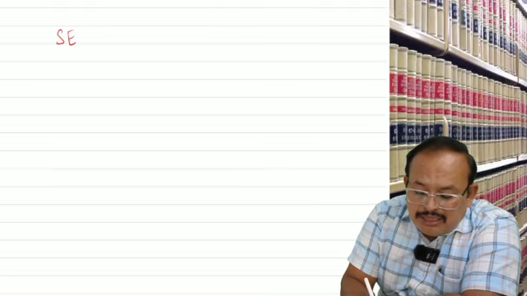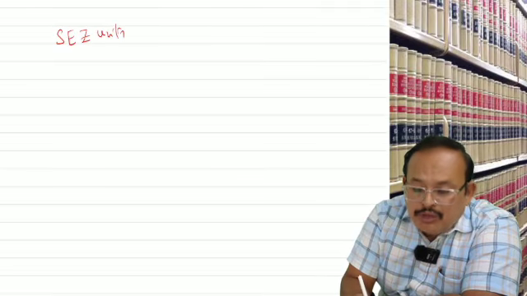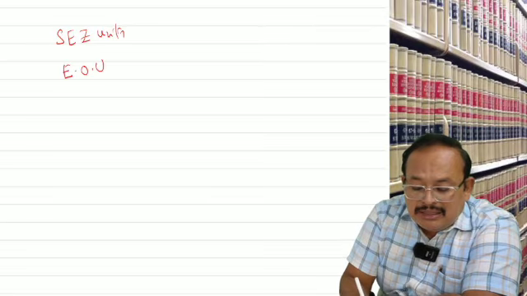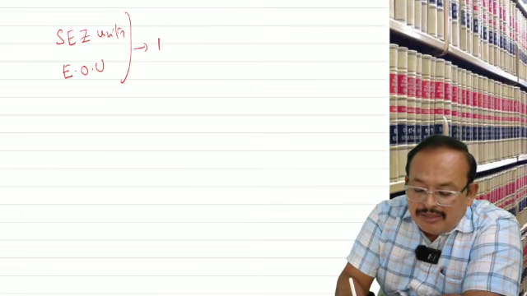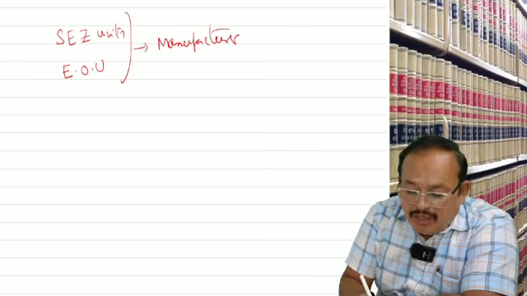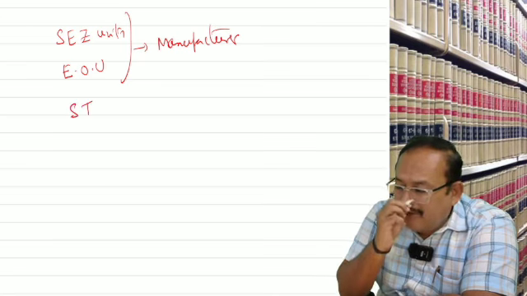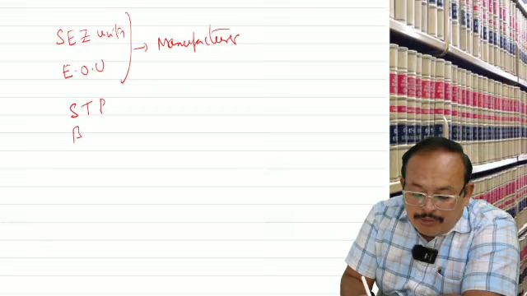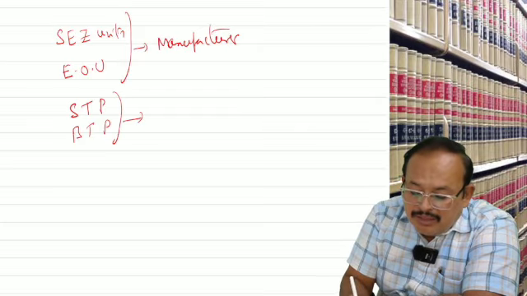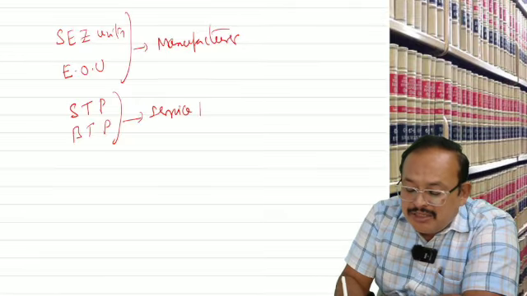See, we have special economic zone units. We have export oriented units. This is all for whom? For manufacturer or service, software technology park, biotechnology park. This is all for whom? For service provider.